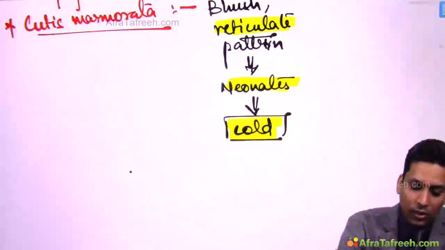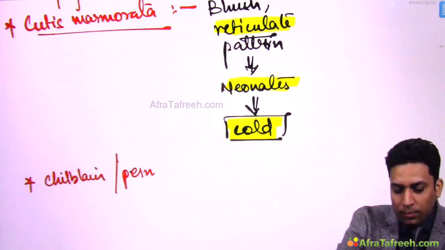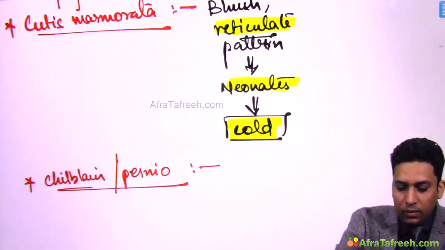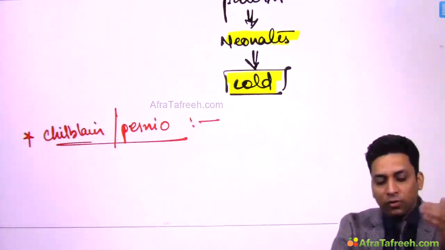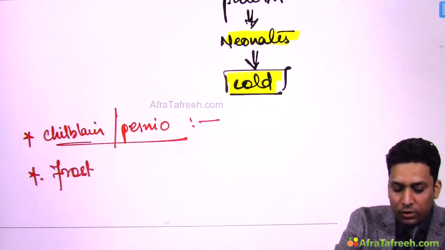These are known as chilblain or pernio, or if this cold exposure persists for a very long period, then patient can develop frostbite.